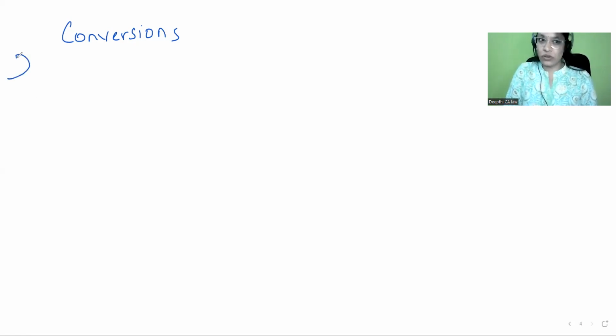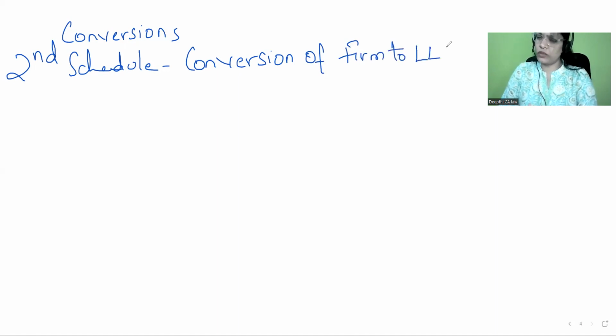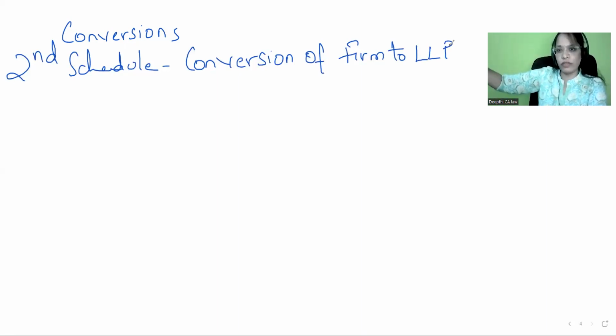Your second schedule refers to conversion of firm to LLP. Okay. See, remember only one conversion. It is applicable to all the conversions here. Okay. If you remember the procedure of one conversion, same thing we will repeat in another conversion. Okay. So make sure to concentrate only on this.